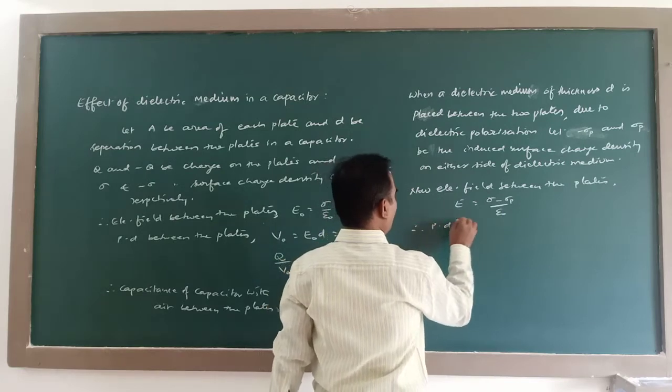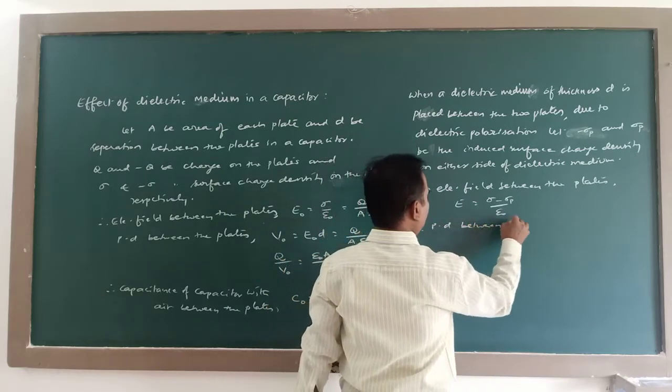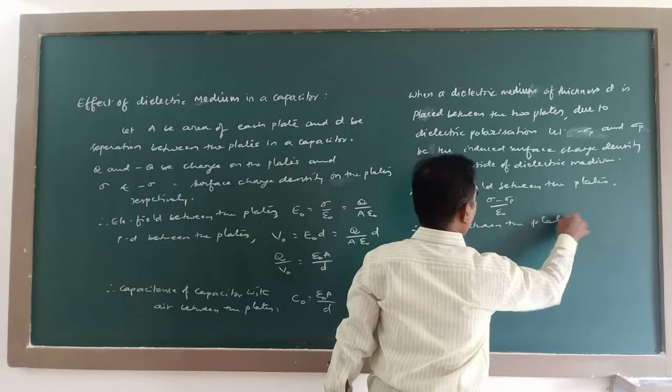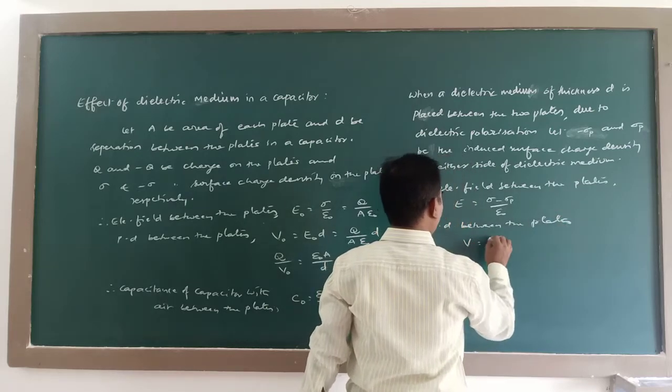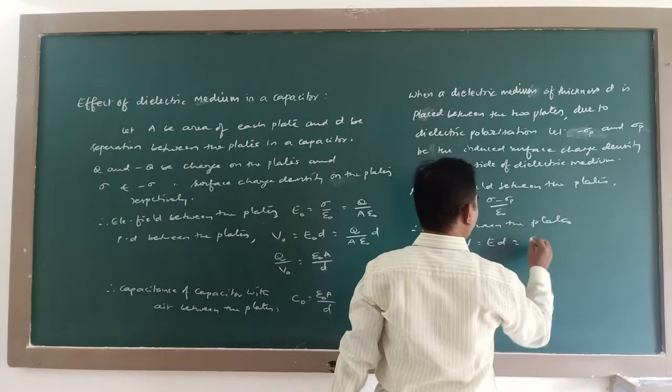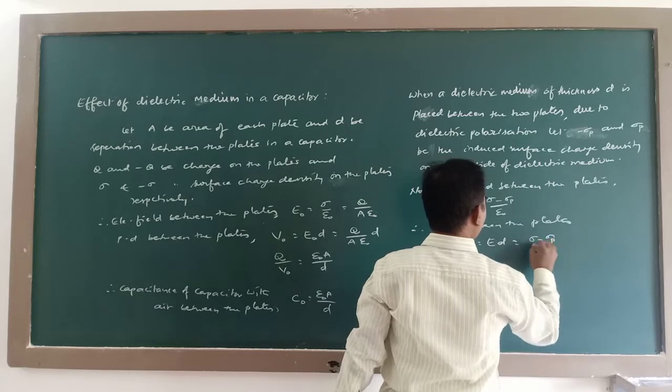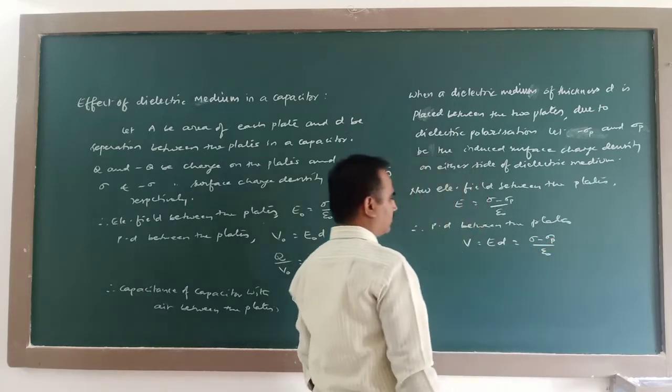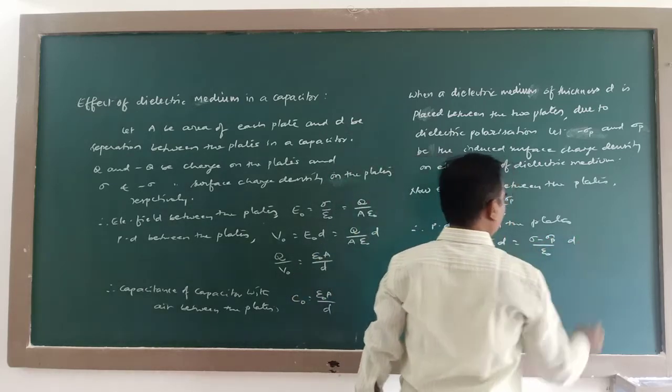Therefore, potential difference between the plates V is equal to E into D, sigma minus sigma P divided by epsilon naught into D.